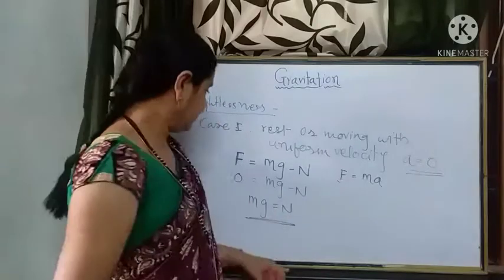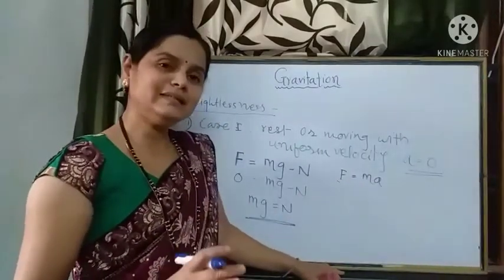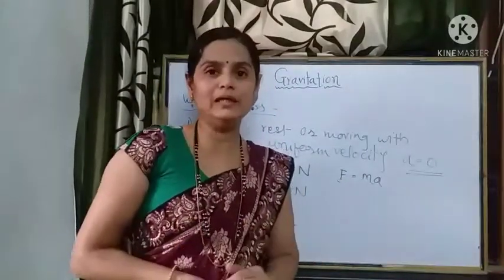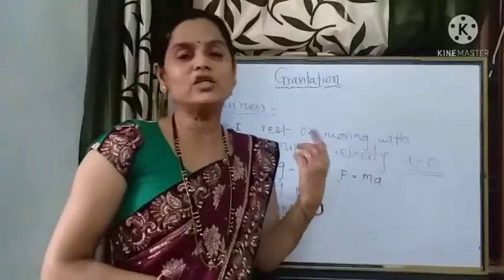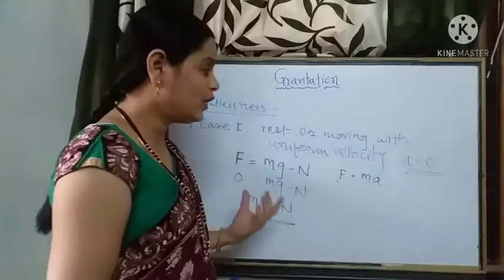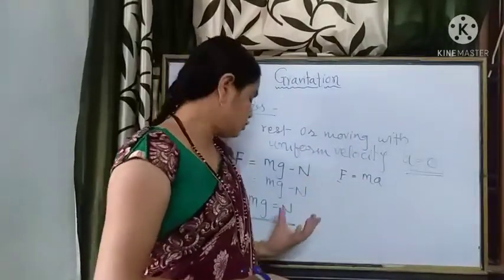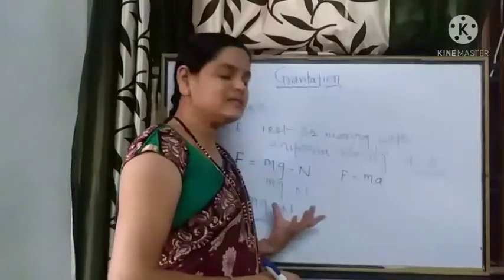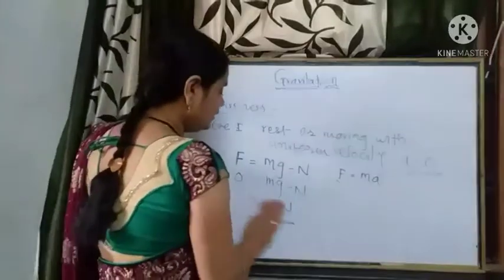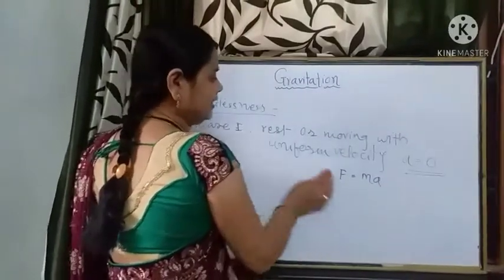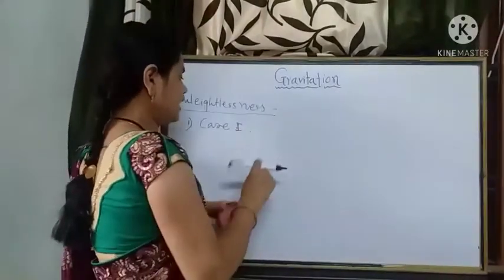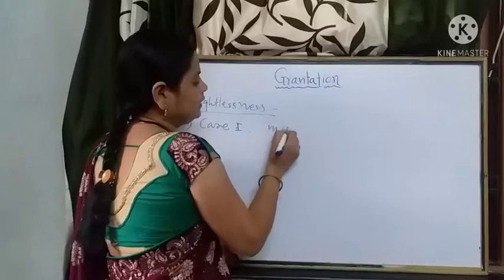It means in this case the weight the passenger will feel is equal to the normal reaction exerted by the floor on the passenger, and the weighing machine records the weight equal to our actual weight, which is equivalent to the normal reaction. Now we will discuss the second case. So the first case we write as mg is equal to N.